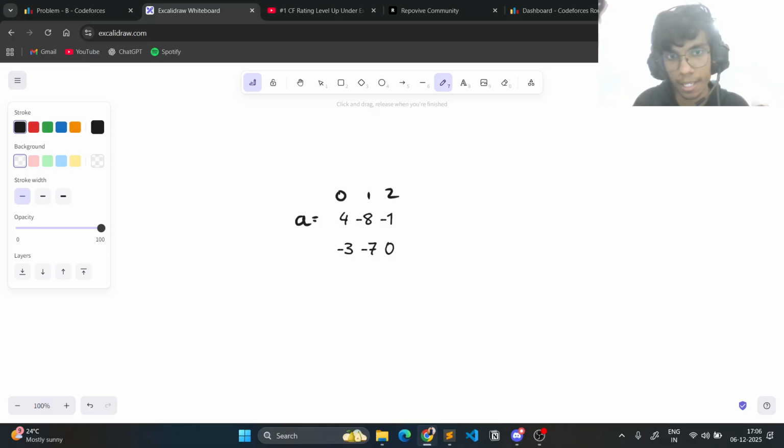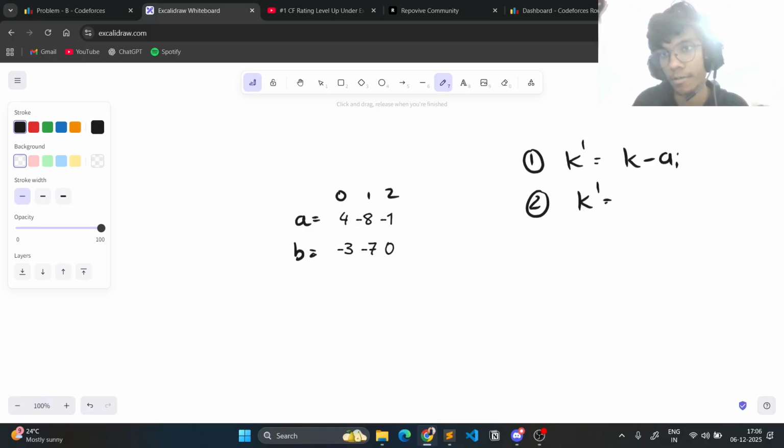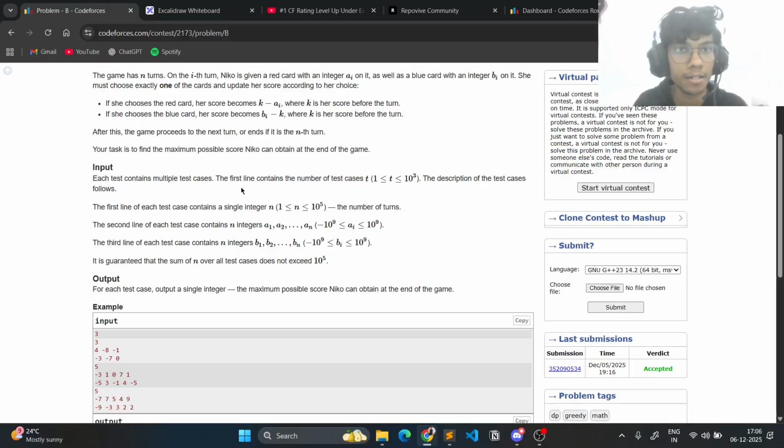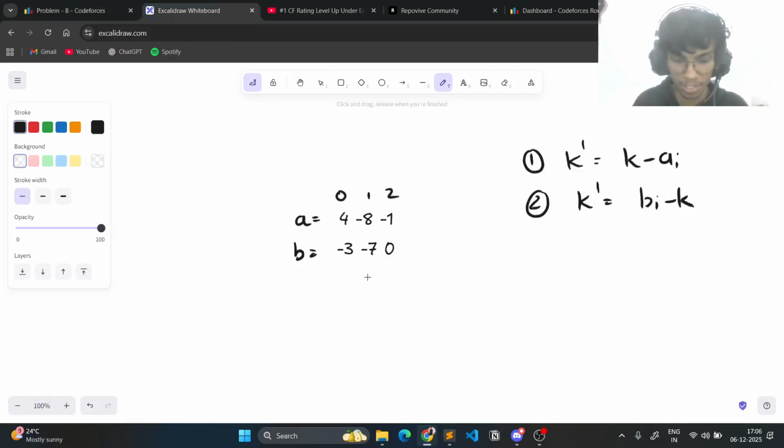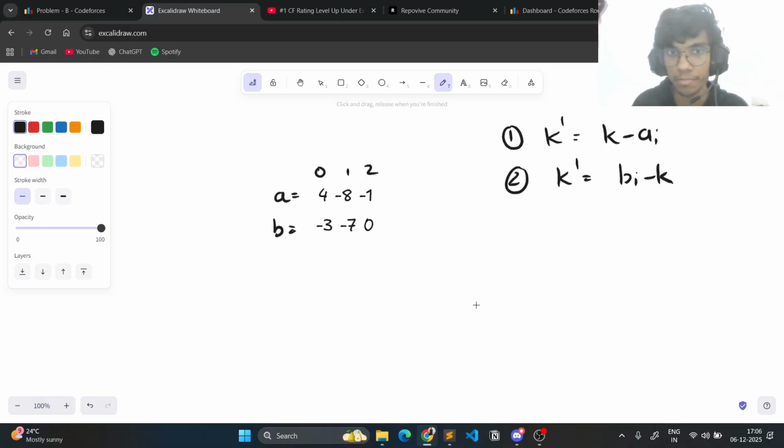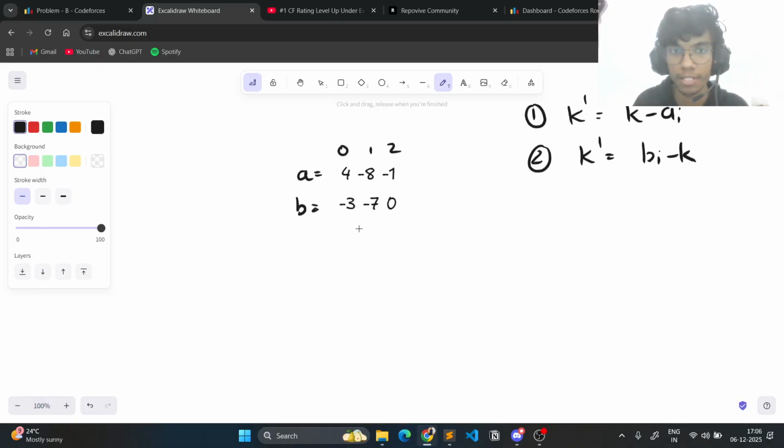This is the array A, this is the array B. So the first type of operation is where the new k, I'll call that k dash, equals k minus ai, and the second operation is where k dash equals bi minus k, right? Yeah. So these are two types of operation that she can perform on this array.